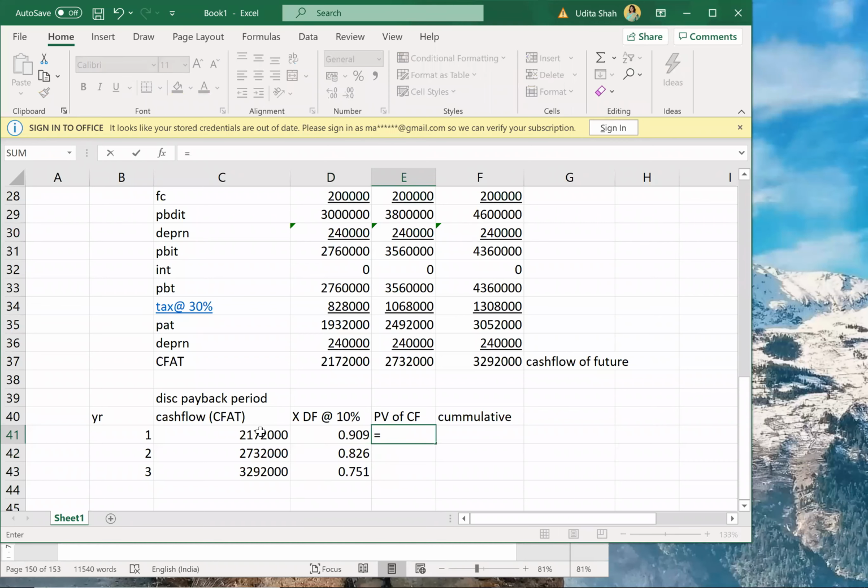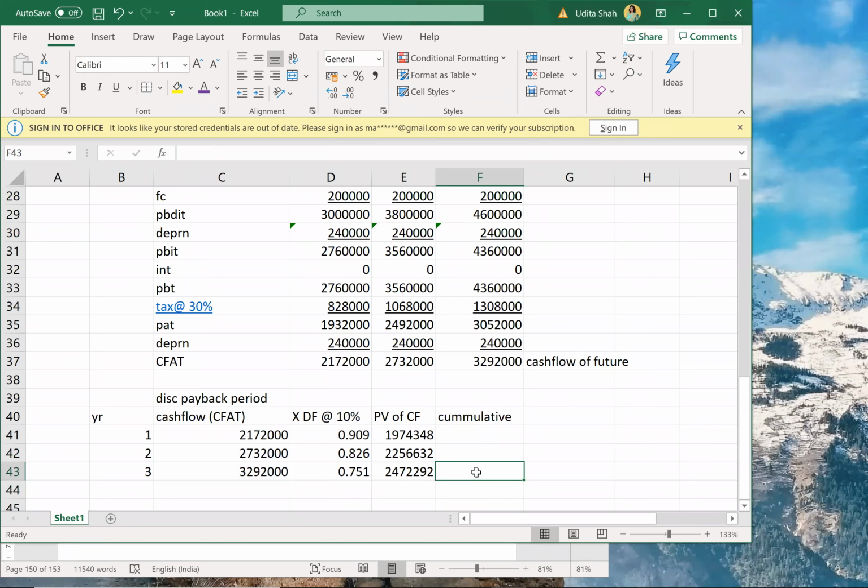So PV will be this amount into this amount. And cumulative will be what? Cumulative will be 1.97 million.